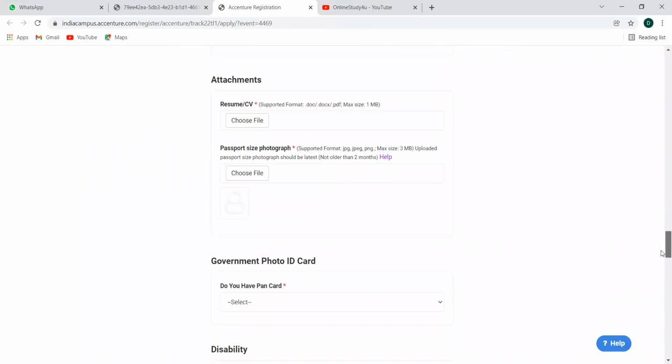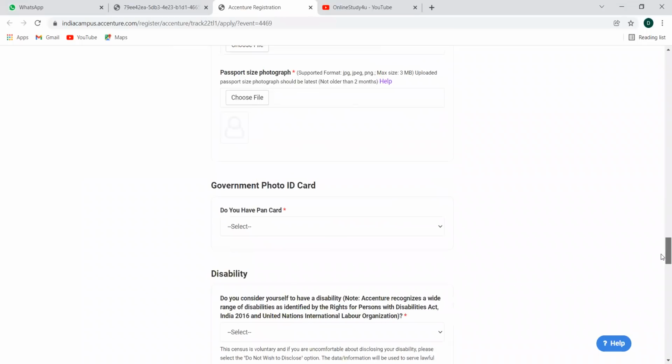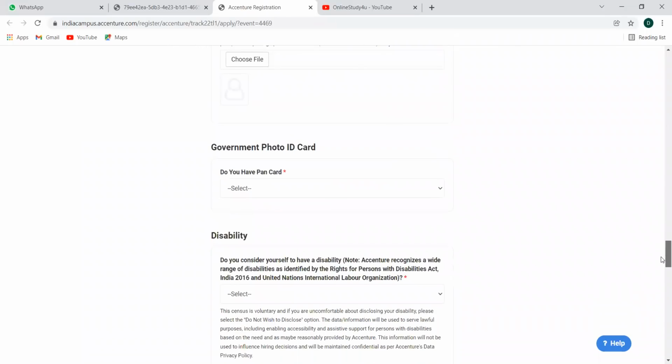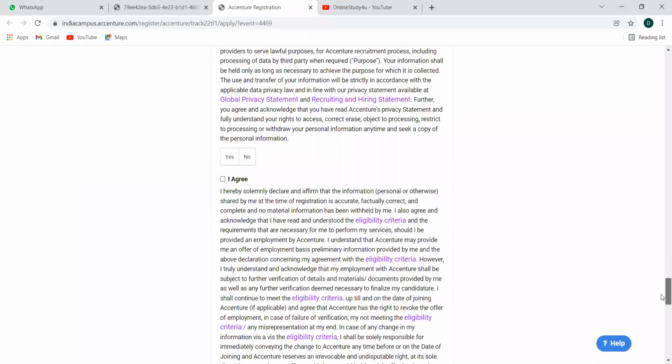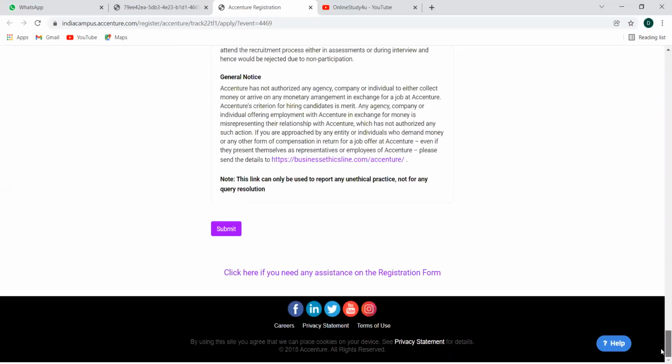Then your attachments, that will be your CV and your passport size photo. When you go with the link itself, they have mentioned some instructions for the passport size photo, so kindly follow that and upload it over here. Then government photo ID card, if you have a PAN card you can go with that. Then disability declaration, and yes, ready to go.